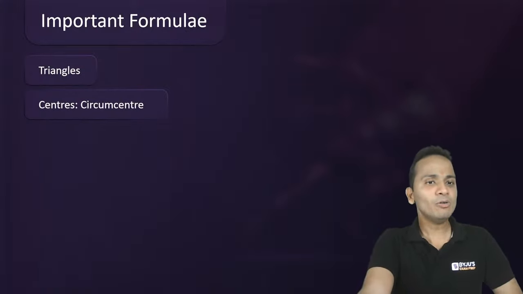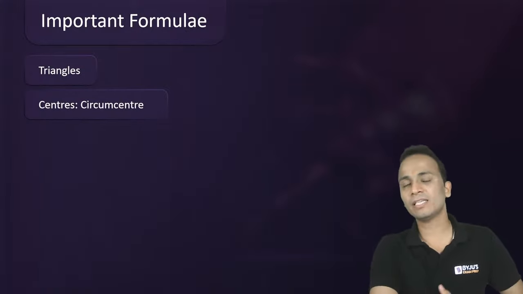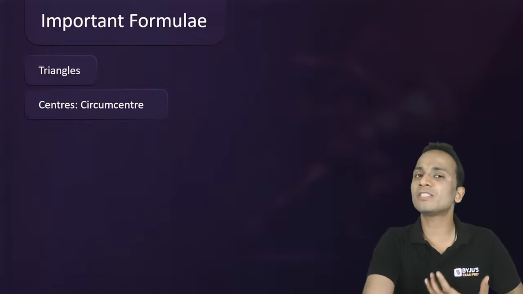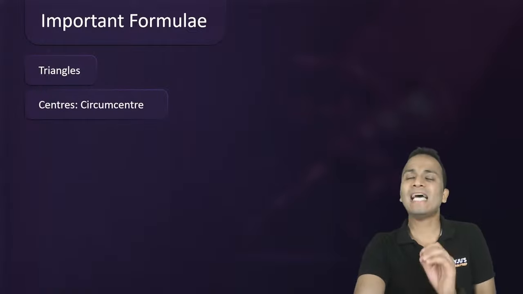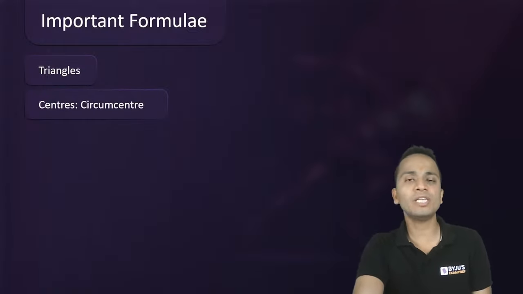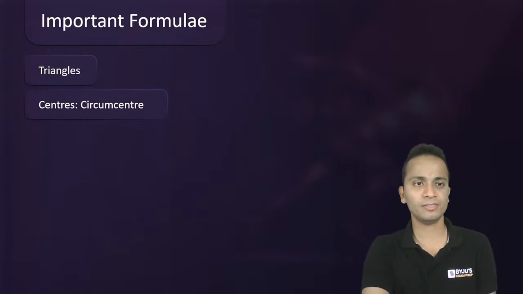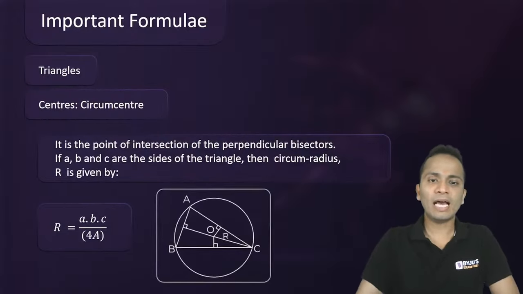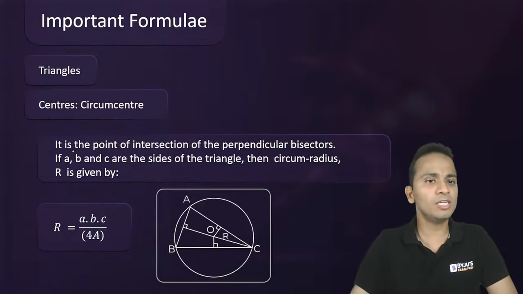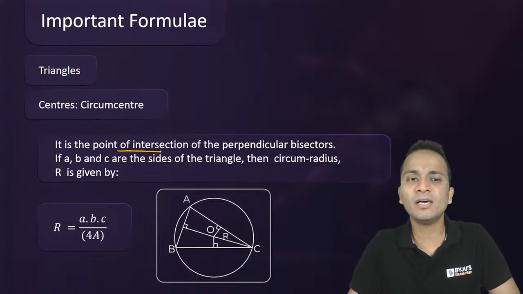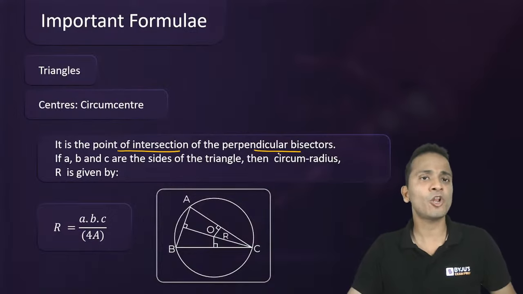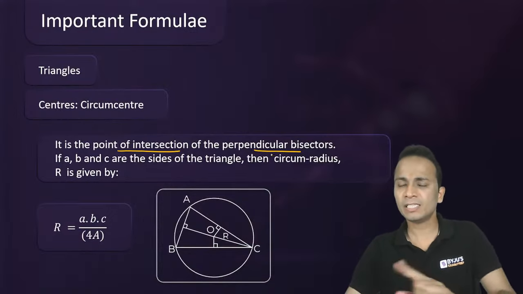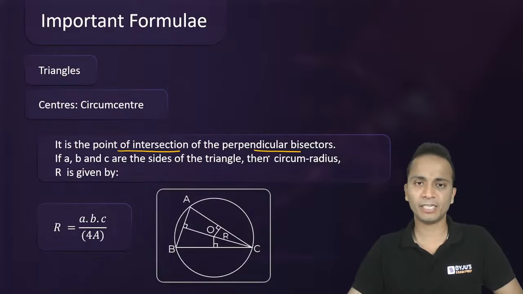Okay, now next is circumcenter. Circumcenter is the center of a circumcircle. A circumcircle is a circle that is passing through all the three vertices of a triangle. Definitely it is made by the intersection of perpendicular bisectors. The way incenter was the intersection of angle bisectors, this is the intersection of perpendicular bisectors.